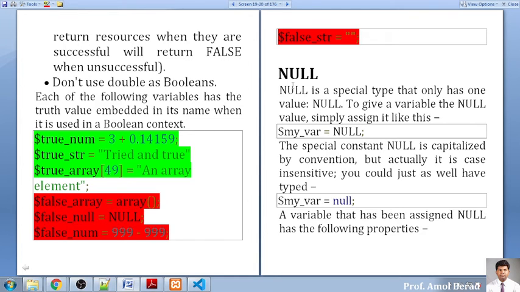Now next one, null. Null is a special type that only has one value, that will be specified. Now this is a constant. You can use null in uppercase, you can use null in lowercase, so either. The choice will be yours. So you can use this one also, no problem. Or you can declare a null variable with lowercase also. Both will be acceptable.